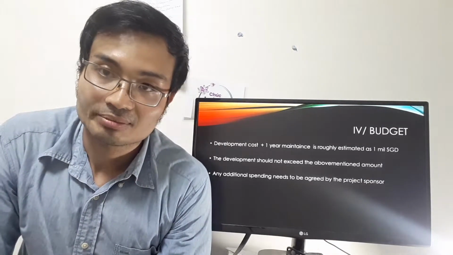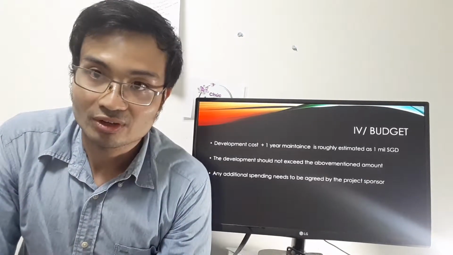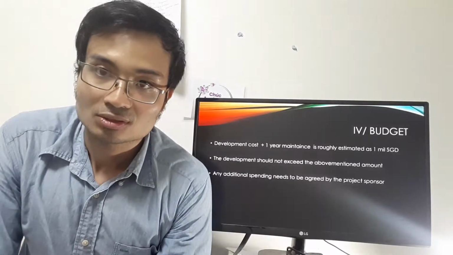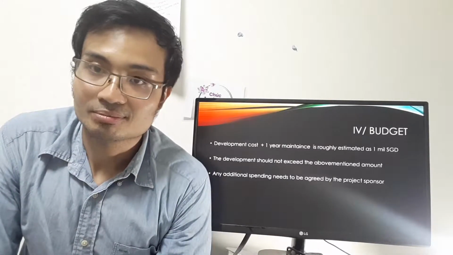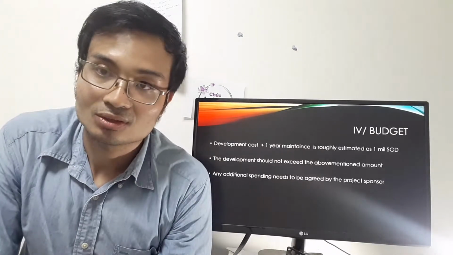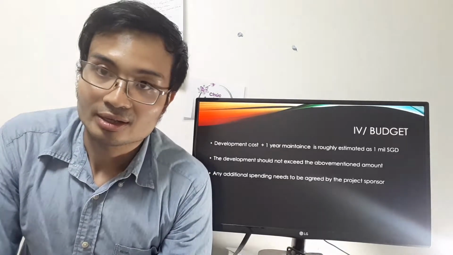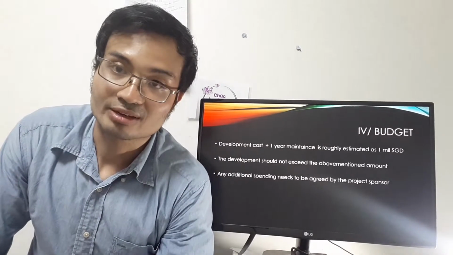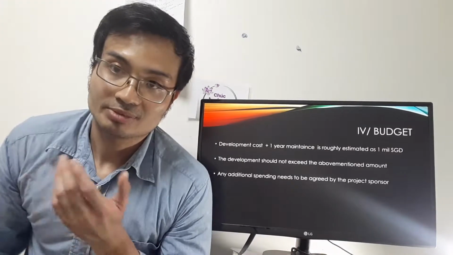So regarding the budget, as I said before, the cost will be estimated at 1 million. So how do we come up with the 1 million number? We estimate how many people it takes and how long it takes to finish the development, and then we look into the market to see how much the market is paying for people with this specific skill.